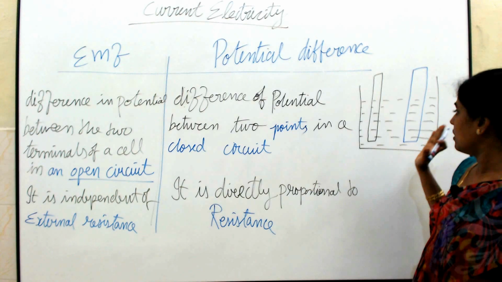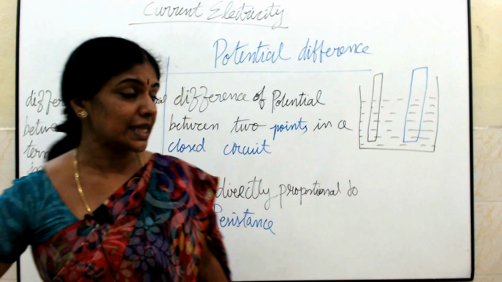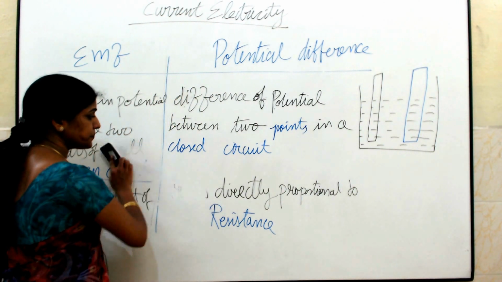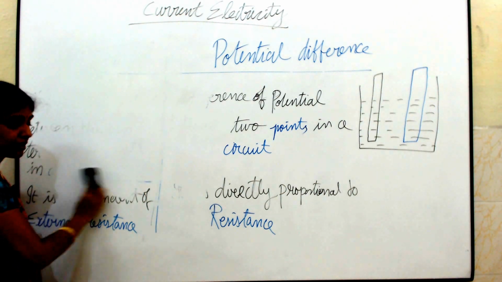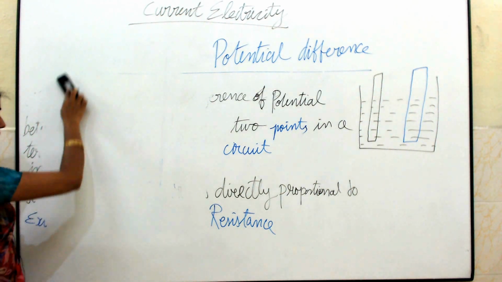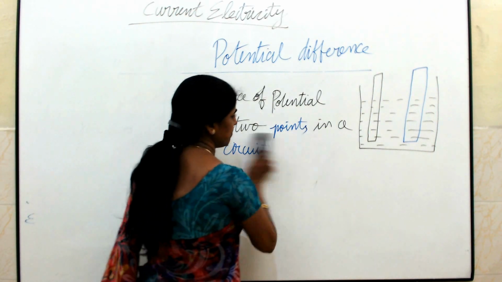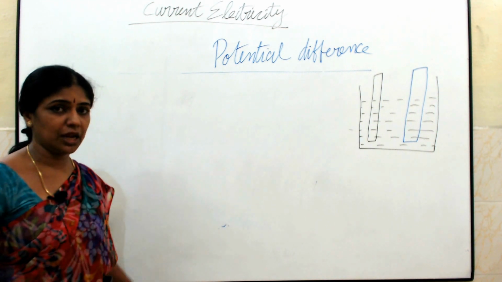Now we will go to what is a cell and how a cell works. Can you say what is a cell? What for are we using the cell? To draw the current only we are going to use a cell. It converts chemical energy into electrical energy. In a cell, what are the two major parts? One, the electrode. The other one is the electrolyte.